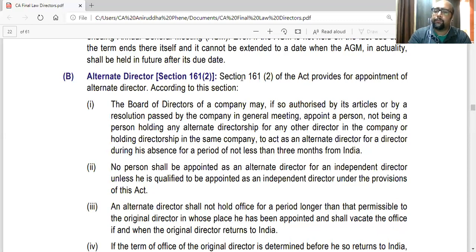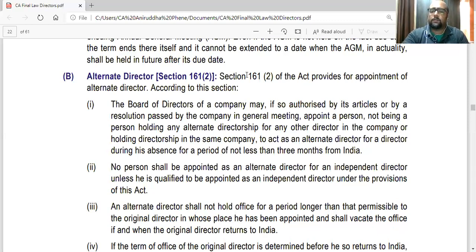Hence, the term will be till that director returns. So as soon as this director leaves, they can appoint. They don't have to wait for 3 months or for him to reach there and all that. As soon as he leaves India, they will appoint that person. And as soon as he comes back and lands in India again, this person's term will be over.